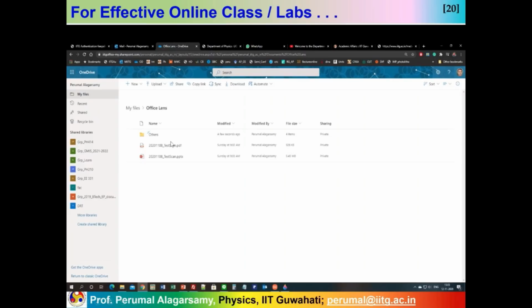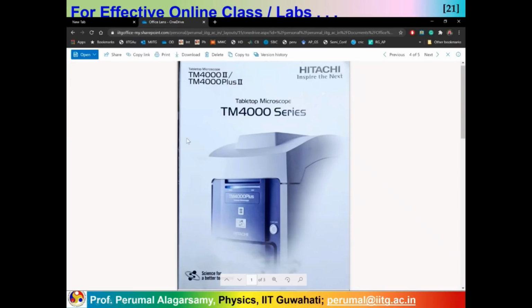Can I see this file? Let me click on it and see. Now I can see the file I scanned here is coming here. So there are 3 pages of this file, and if I go down, I can see all of it. So this is how you can link OneDrive of Microsoft with the Microsoft Office Lens to transfer the scanned documents.